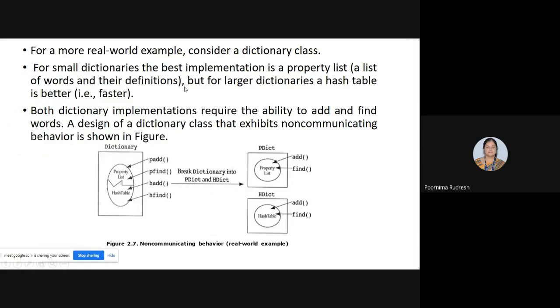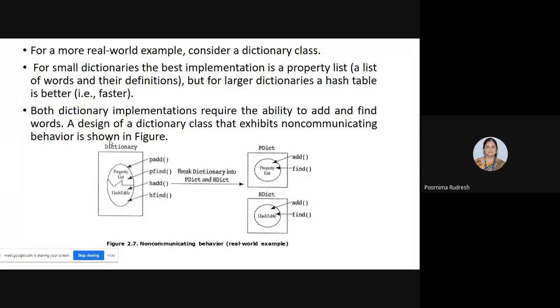Here we are considering two types of dictionary. One is the small dictionaries or pocket dictionaries, and the second one is the larger dictionaries. To see how accessing takes place, meaning the usage of the dictionary, we look at how we access it with the help of the words and their definitions.